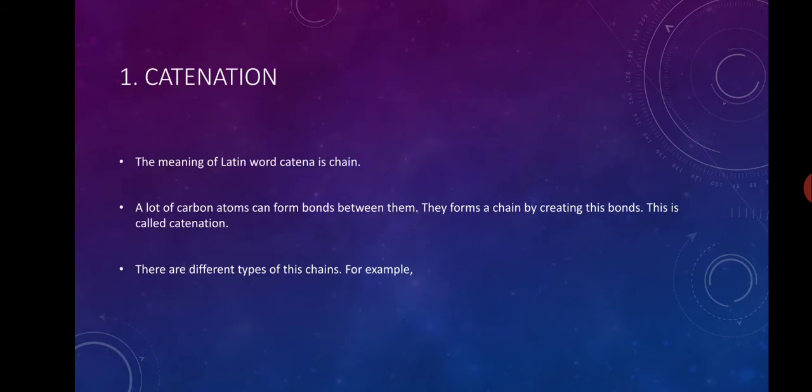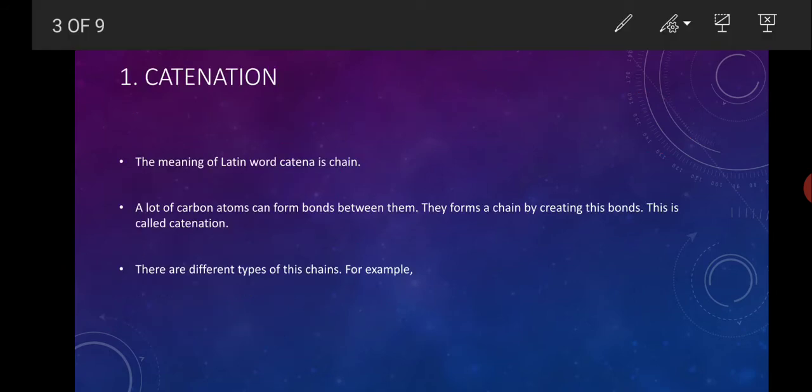The first topic is catenation. What is catenation? The word catenation comes from a Latin word, catena, and the meaning of catena is chain. A lot of carbon atoms can form bonds between them, and by creating these bonds they form a chain. And this is called catenation.